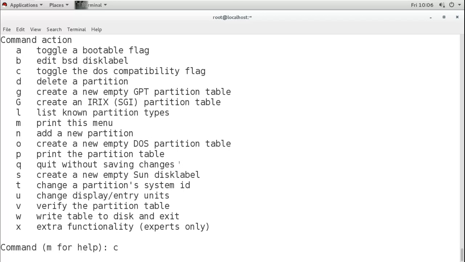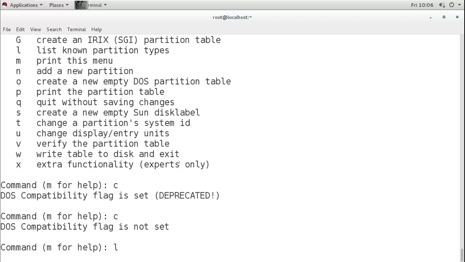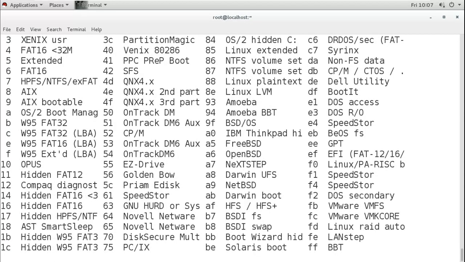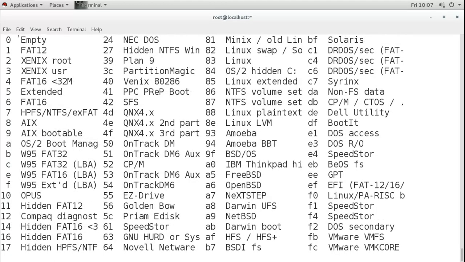Let's see this. If I put the L option, you can see the different types of partitions the fdisk can create, and you can see the system ID of those partitions. 0 is empty, it can create FAT, it can create NTFS also, which is supported in Windows. Then it can create lots of different partitioning styles like NEC DOS. You can see here these are different types of operating systems.